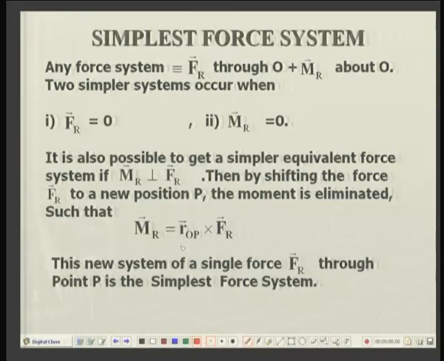In that case, we can further shift the force Fr to a new position, and the new position is to be selected in such a way that the quantity Mr is equal to the vector distance between the old position and the new position crossed with Fr.